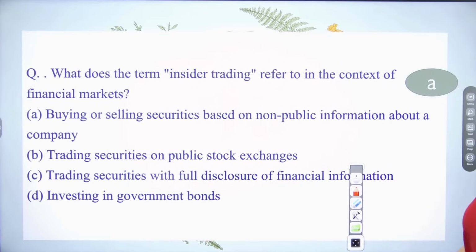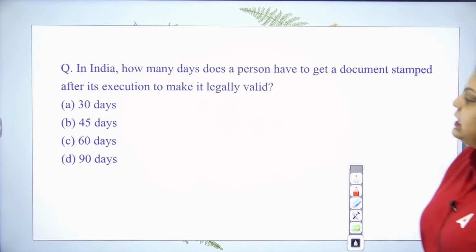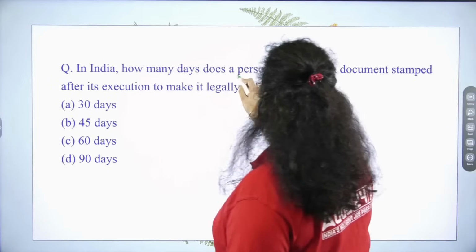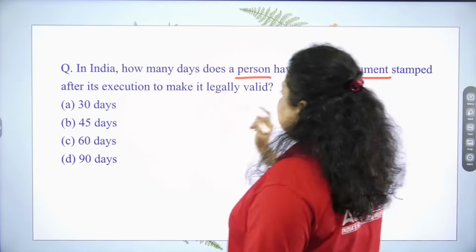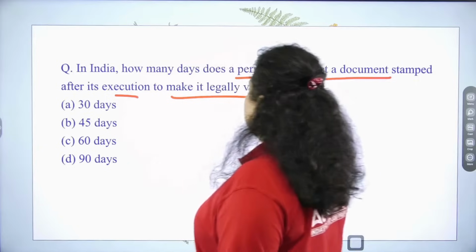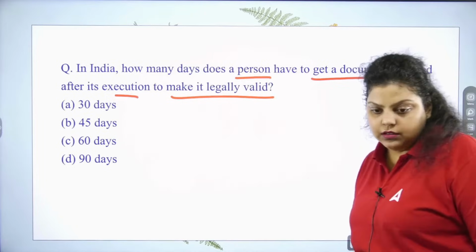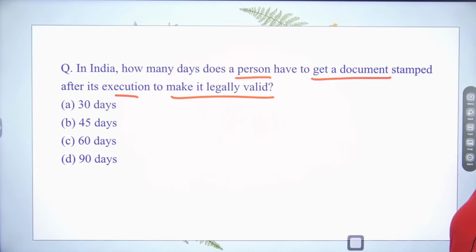Now, the next question is asking about, in India, how many days does a person have to get a document stamped after its execution to make it legally valid? 30 days, 45 days, 60 days or 90 days. So in India, how many days does a person have to get a document stamped after its execution to make it legally valid?